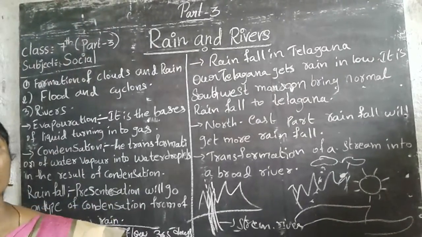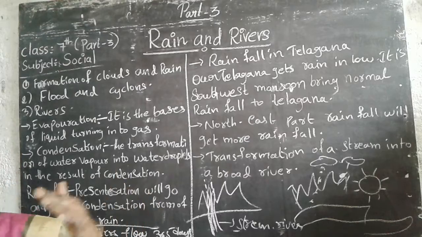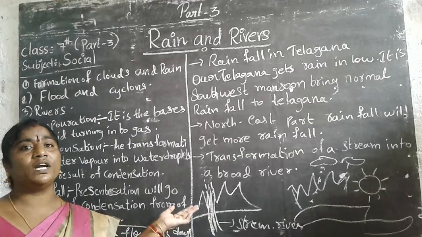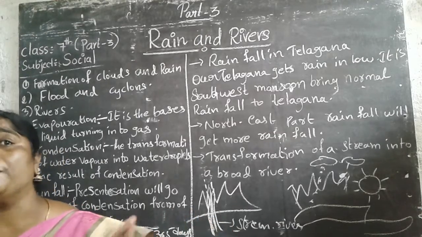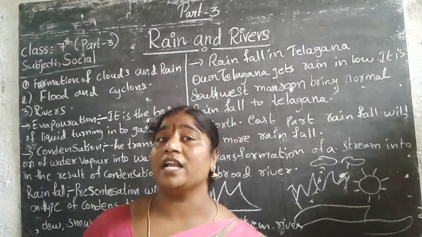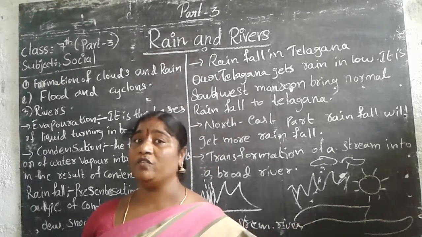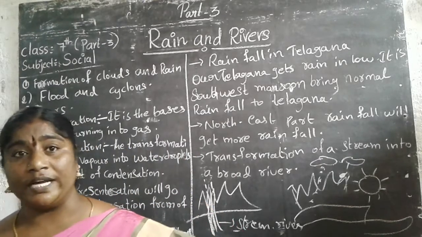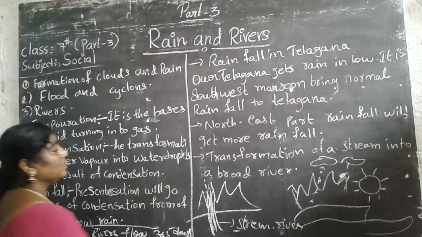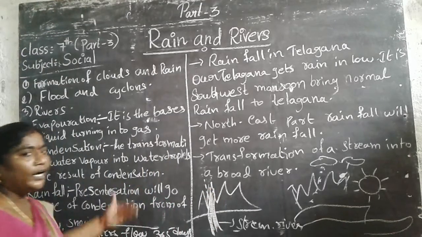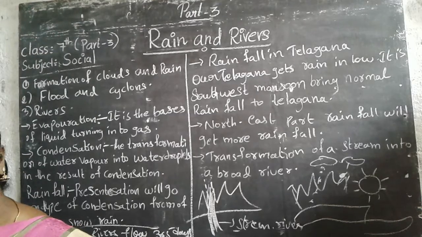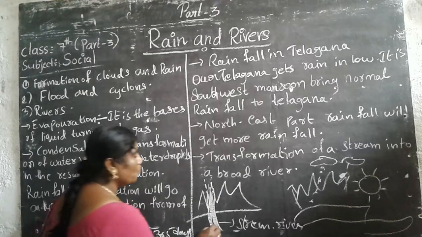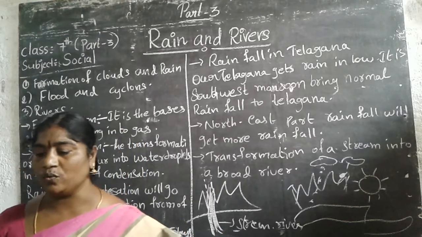You know that there are two types of rivers: perennial and non-perennial. Perennial rivers have water flowing for 365 days. Rivers that flow only in the rainy season are called non-perennial rivers. How do rivers form? On the mountains, water comes down. When rain falls, the fallen droplets flow into one stream and are taken to one channel.